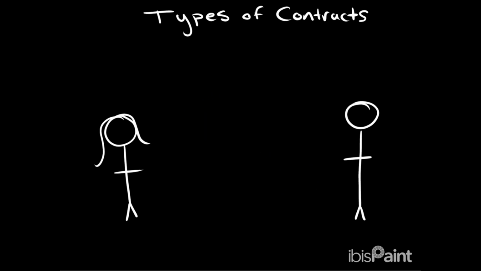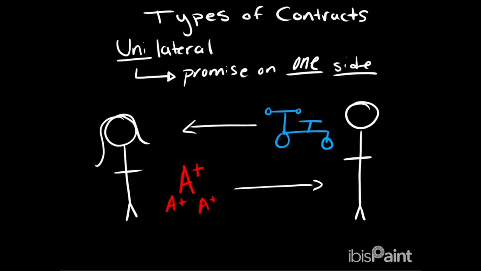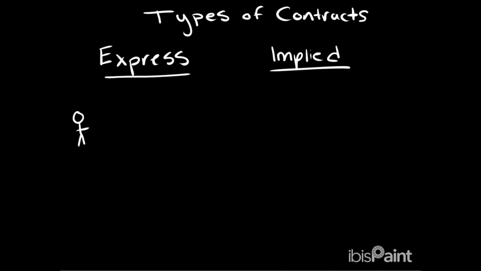Now, let's say that John were to give Sarah the bike only if she got straight A's. This is a unilateral contract because the promise is on one side. It's from John's side. Now we can talk about express and implied contracts. An express contract can be done verbally or it can be done written. Either of these forms is a valid form of an express contract.